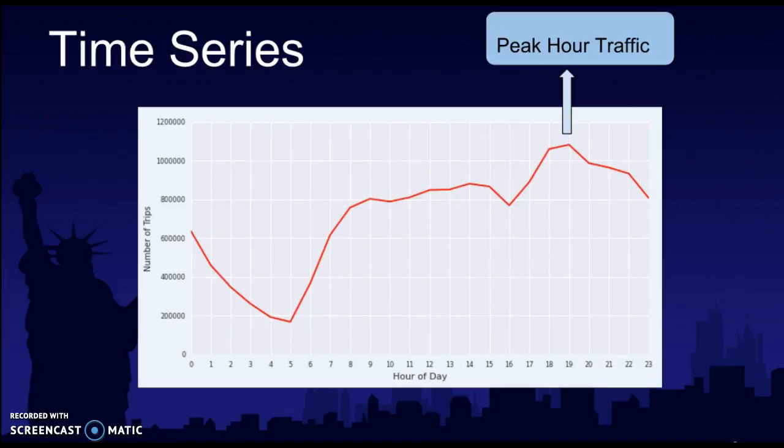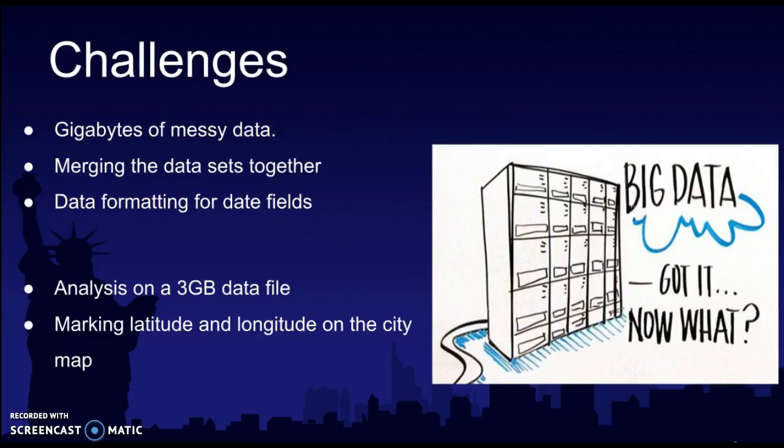If you look at the hour of the day, there's peak traffic towards the end of office hours, but there's a sudden drop from midnight to about 5 a.m. That's the hour where people use the least number of taxi services.